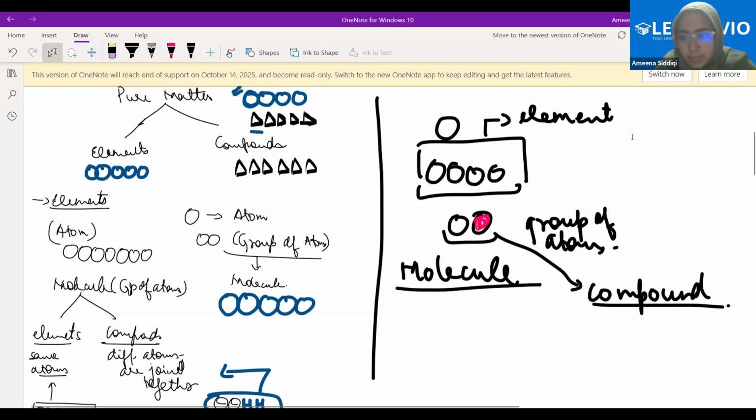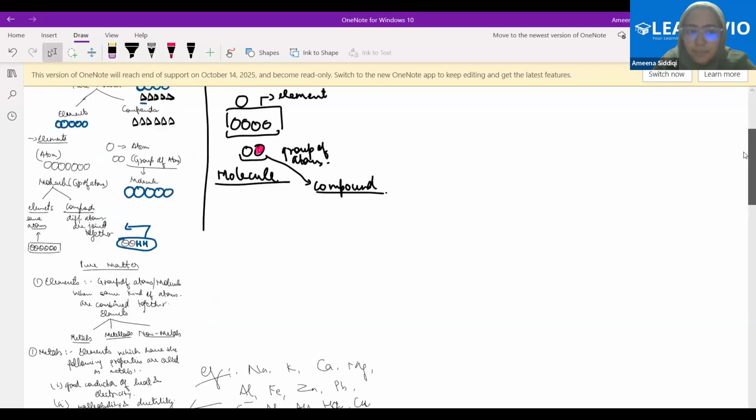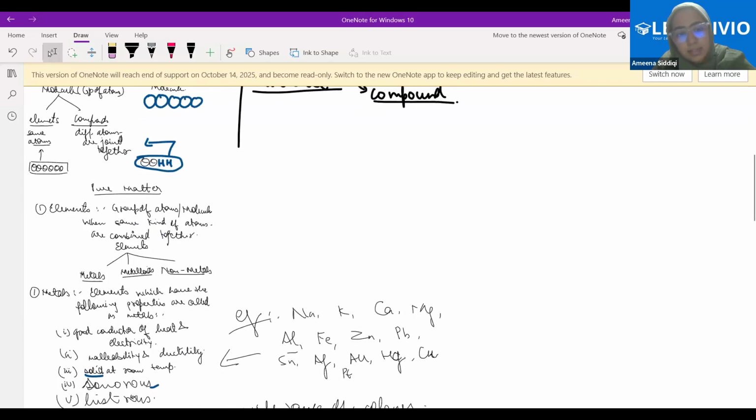Now we have to discuss elements first, then we'll be discussing the compounds. What are elements now? Could you tell me that? Ma'am, elements are a type of substance which has the same molecules. No, no. Basically, which have a single type of atoms in them. Yes, which have a single type of atoms in them. Is that okay now?